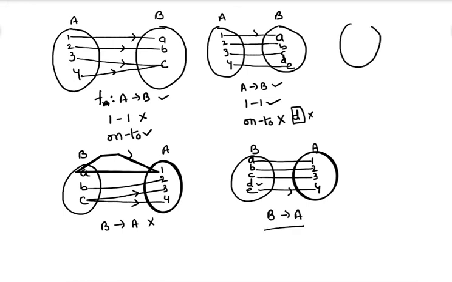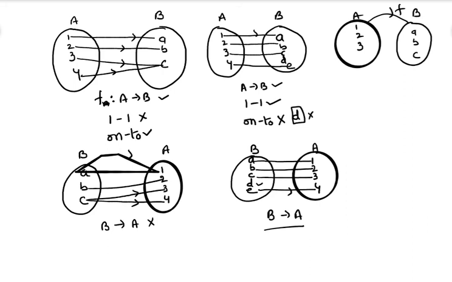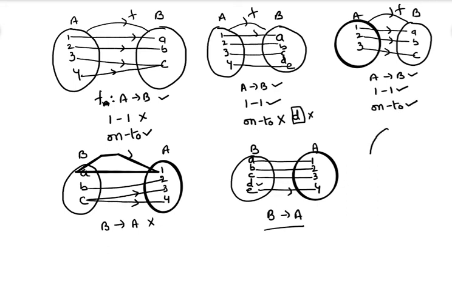Now another example. You can see this is 1, 2, 3, and here we have A, B, C. So this set is A and this set is B. I am taking F as a function from A to B. Now 1 is connected with A, 2 connected with B, 3 connected with C. Tell me, is it a function? First of all, yes, from A to B it is a function. Is it a 1-1 function? Yes. Is it an onto function? Yes, it is an onto function.